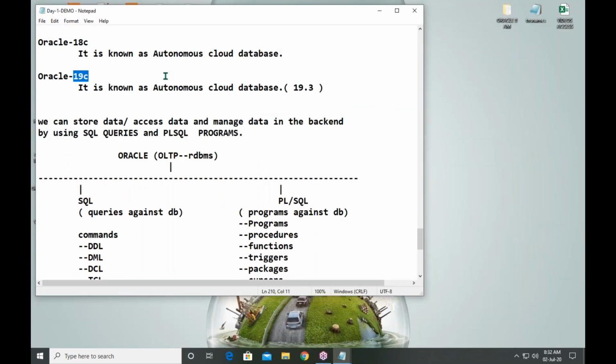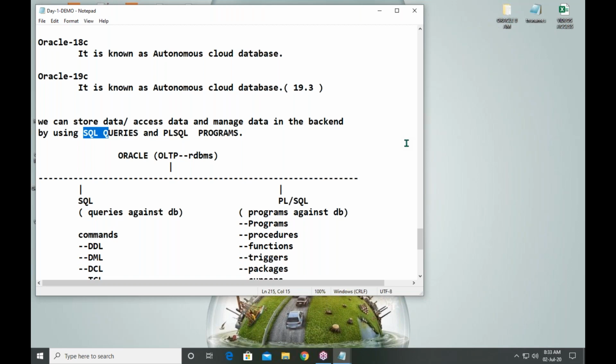How to store data? By using tables. How to create a table? By using commands, by writing queries. How to write a query? By using SQL.